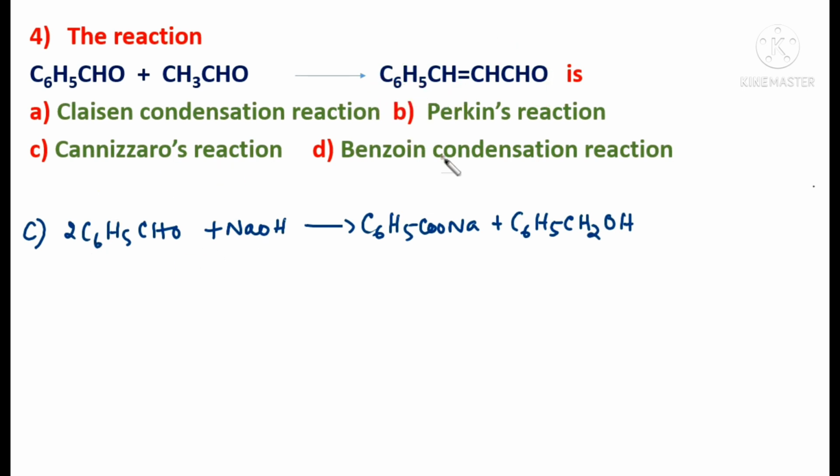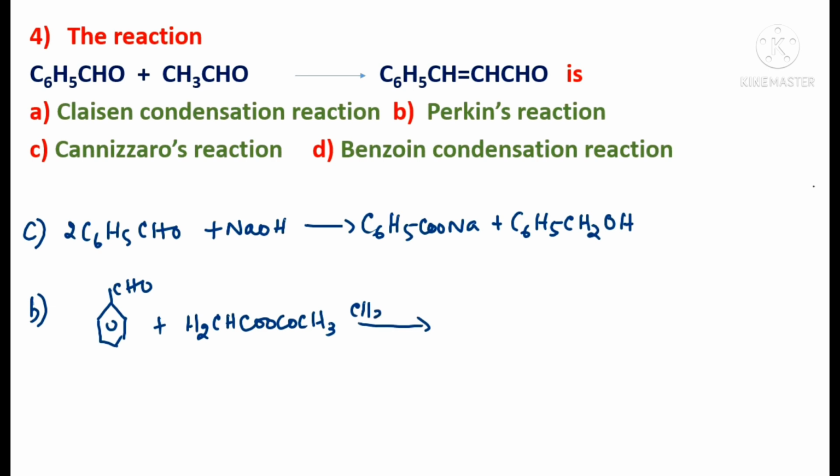Is it not? Next option is Perkin reaction. What happens in Perkin reaction? Just now we saw in the previous question what happens in Perkin reaction, students. Just recollect it. Benzaldehyde, C6H5CHO, reacts with acetic anhydride, (CH3CO)2O, in the presence of sodium acetate, CH3COONa.